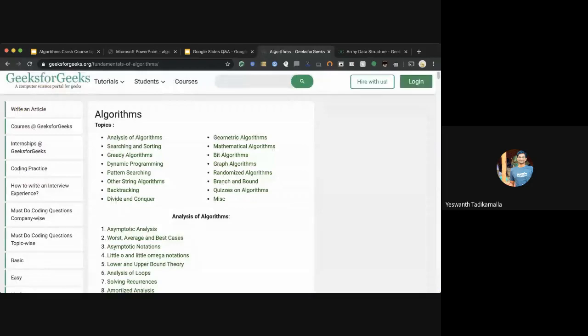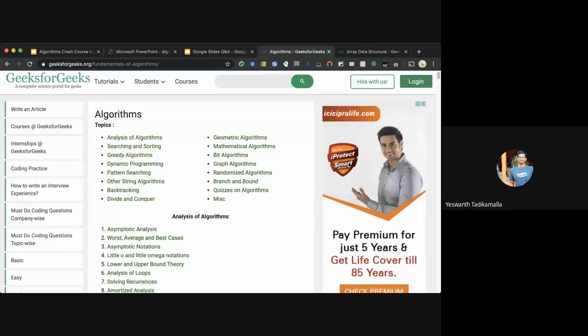This is the section for algorithms: sorting, greedy, dynamic programming, pattern searching, graph algorithms, randomized algorithms. You name it, the content is there in Geeks for Geeks. You should keep visiting Geeks for Geeks like you visit Google News in the morning, or InShorts, or if you're a TikTok fan, like you see TikTok. You should probably visit this website every once in a while.